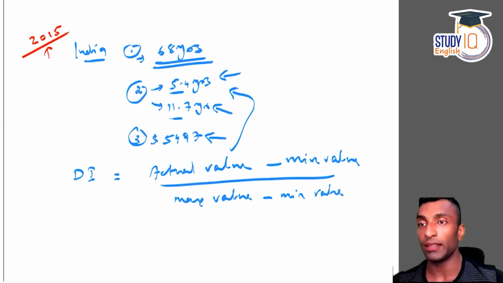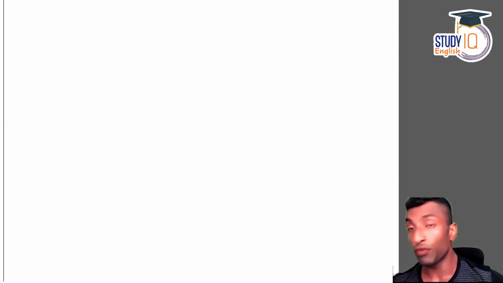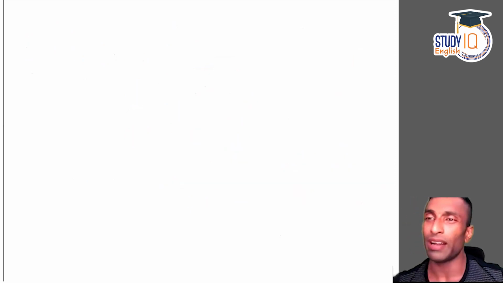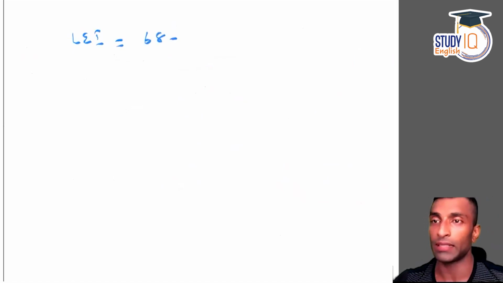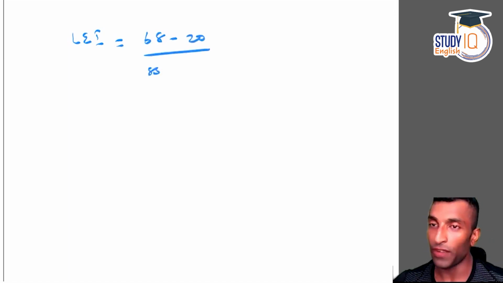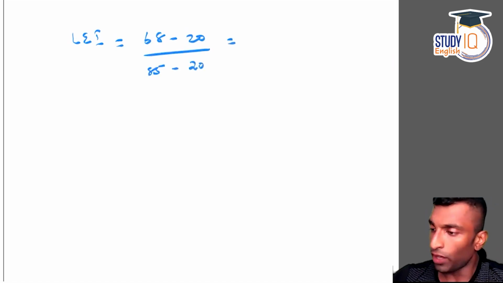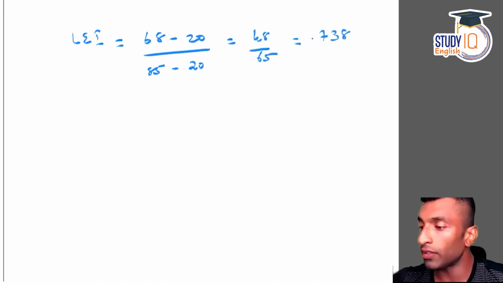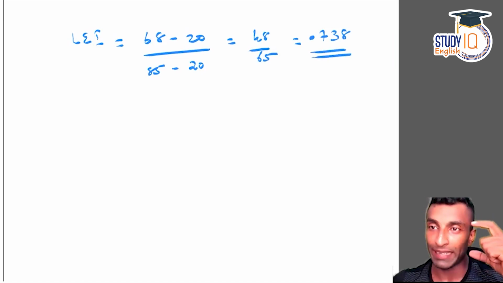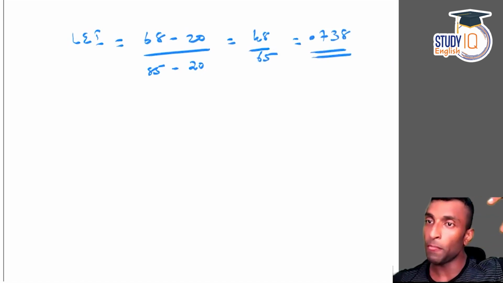We will be calculating the actual values in this situation. If you want, we can exactly calculate, or I'll just tell and leave it also. It's just as simple as that, right? So let me show you life expectancy index if I need to calculate. Actual value 68 minus what is the minimum? Look into the table, 20, divided by what is the maximum? 85, right? Minus what is the minimum? 20. What you will be getting? 48 divided by 65. So that will be 0.738. So what we got, this 0.738, that is the life expectancy index of India in the year 2015.